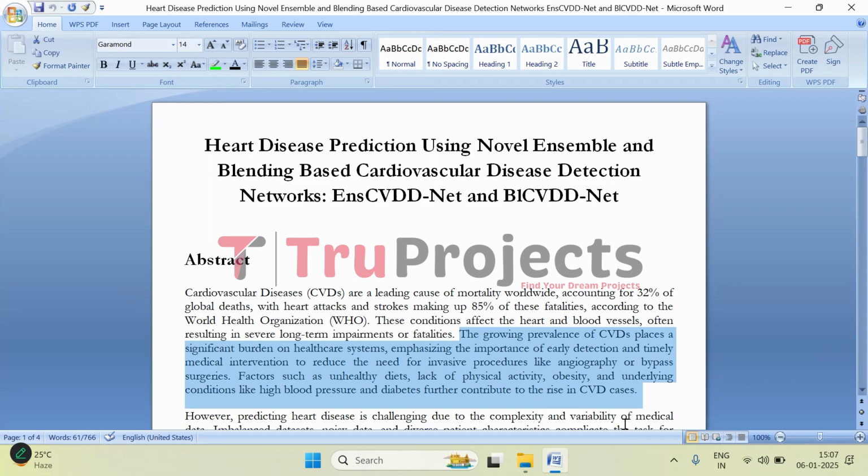What makes it even worse is the growing number of cases related to heart diseases, and hospitals are feeling strained. Early detection is so important here because if we catch these problems early, we can manage them with medications or lifestyle changes and avoid invasive treatments like bypass surgeries. And let's be real, our lifestyle choices play a huge role in this. Things like eating junk food, not exercising, gaining weight, and having conditions like high blood pressure and diabetes all add up. It is like a domino effect that just keeps raising the risk. That's why it is so important to focus on prevention and catching the signs early. It can really make a big difference.